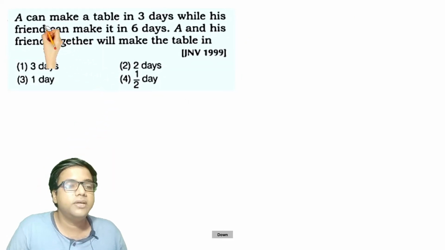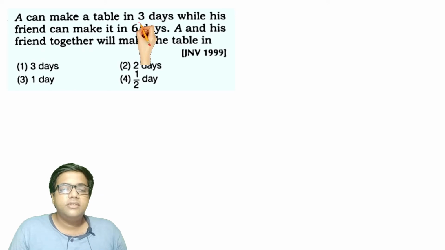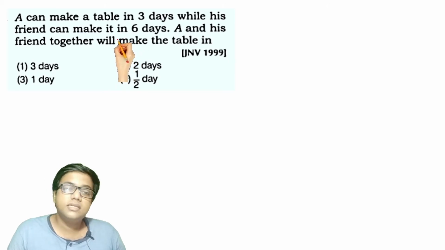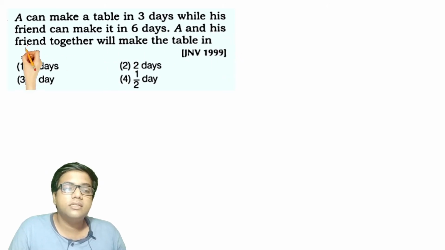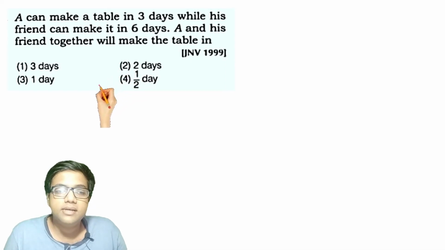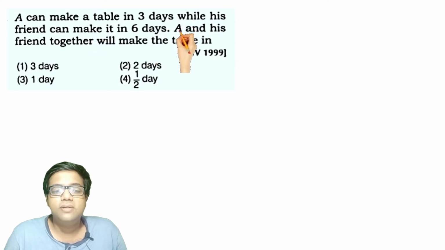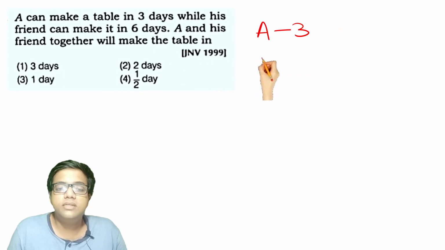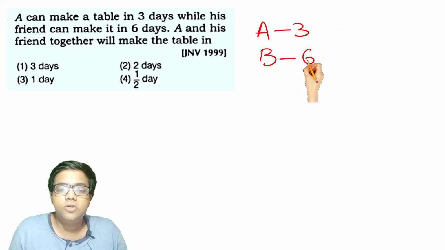Anyways, let's move ahead. A can make a table in 3 days, while his friend can make it in 6 days. A and his friend together will make a table in how many days? So A can complete the job in 3 days. B can complete the job in 6 days.